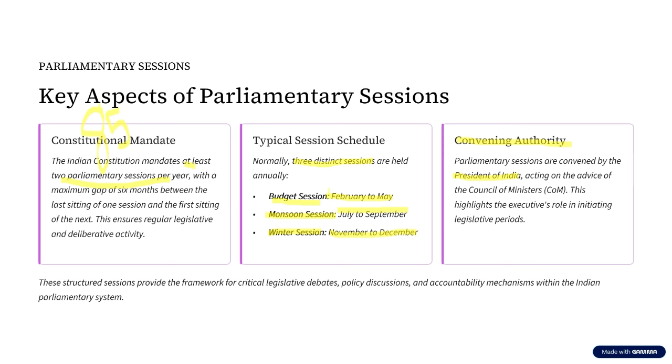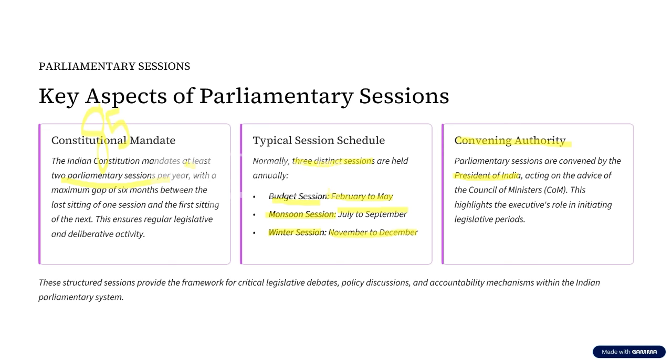This article says the President shall summon, that is, the President shall ask the members of the Parliament, both Lok Sabha and Rajya Sabha, to meet at such time and place as deemed appropriate, which means he is going to ask these members to come and meet in the Lok Sabha as well as in the Rajya Sabha. Now, another question is, when we say the president is going to do this, is it the discretion of the president? The answer is no. It is not the discretion of the president.